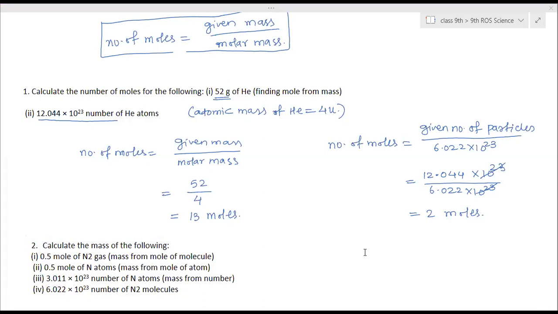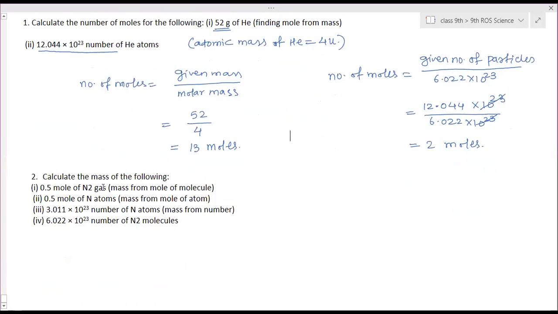Calculate the mass of the following. Now the second question they have asked: calculate the mass of 0.5 moles of N2 gas.